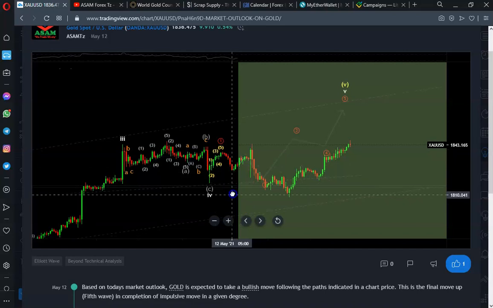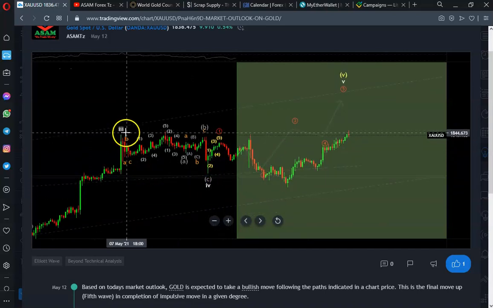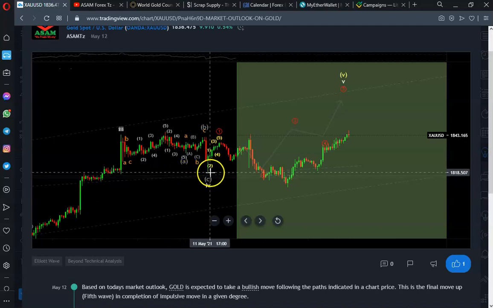So wave number 4, instead of having just a simple ABC to the downside, had a combination of structures in order to meet what we call the price targets that were expected. Now this ABC that we labeled as number 4 at the beginning was actually very shallow, so it didn't reach the price target that was expected to occur in the fourth wave.